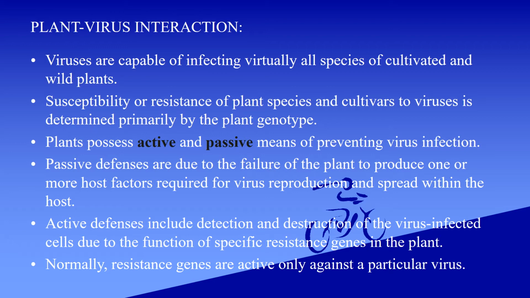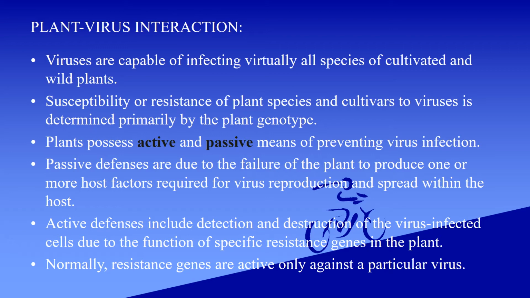Passive defenses are due to the failure of the plant to produce one or more host factors required for virus reproduction and spread within the host. Active defenses include detection and destruction of the virus-infected cells due to the function of specific resistance genes in the plant.